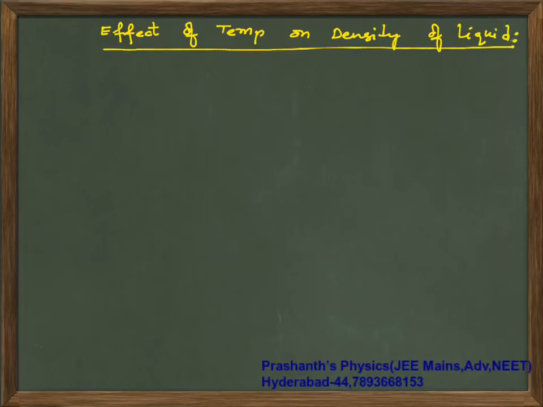So the first and foremost important point is, if you take some mass of liquid like this, the mass remains constant. That is the most important point. Mass is an intrinsic property of the material. So mass and gravity are completely different.